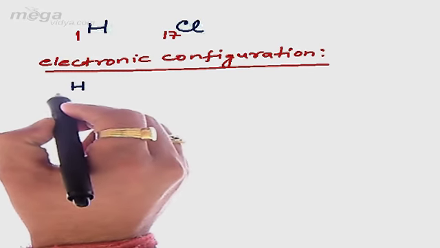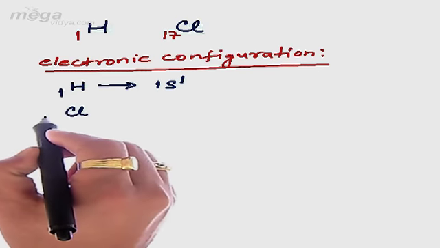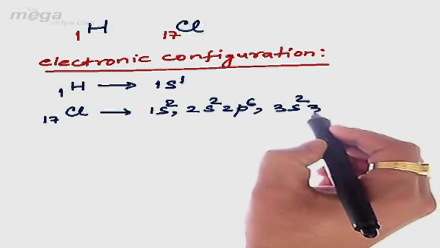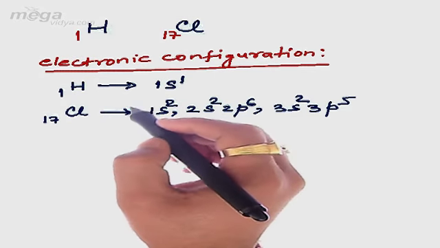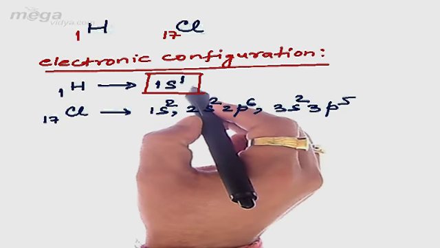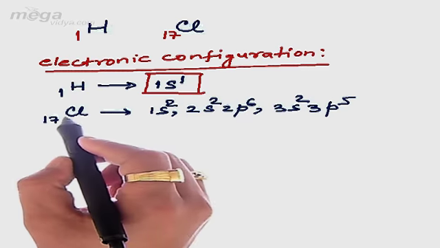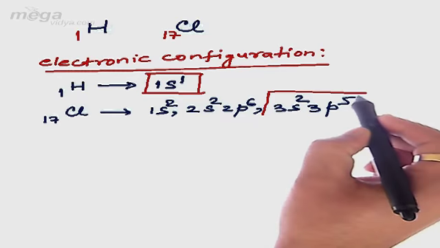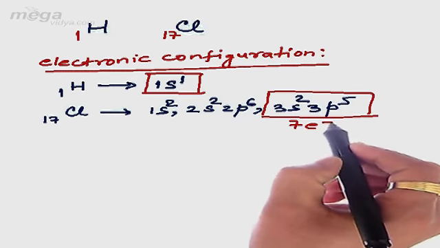First let's take hydrogen. For hydrogen it will be 1s1. Now taking chlorine, its atomic number is 17. It will be 1s2, 2s2, 2p6, 3s2, 3p5. Now let's observe the configuration of both these atoms. In case of hydrogen, the configuration is 1s1, which means it has not achieved a noble gas configuration. Similarly, for chlorine, its valence configuration is 3s2 3p5, which means it has 7 electrons in its valence shell.